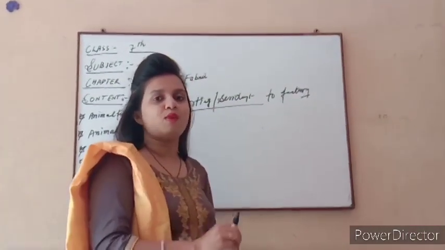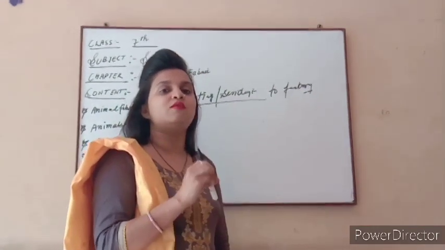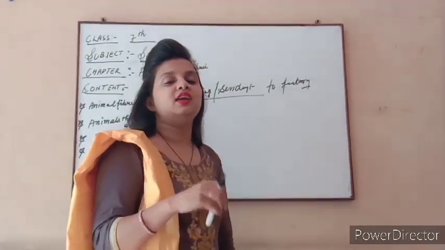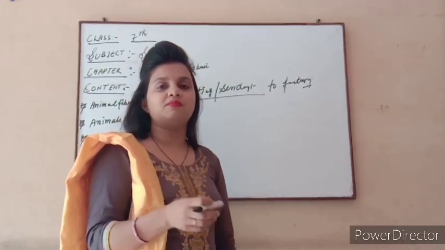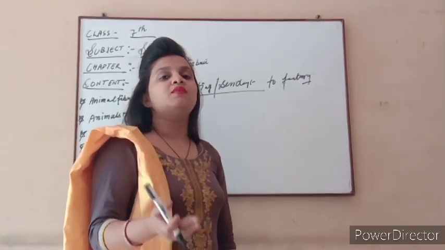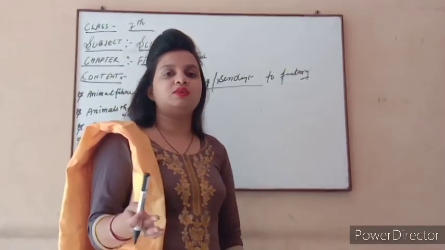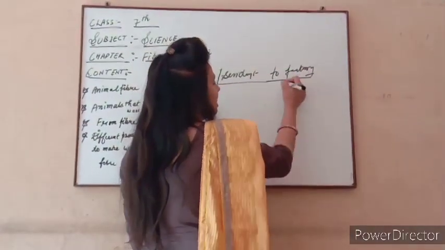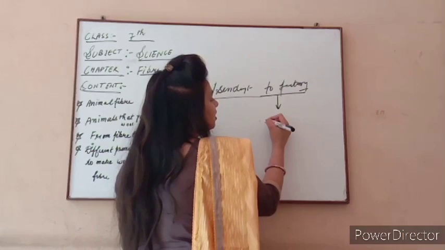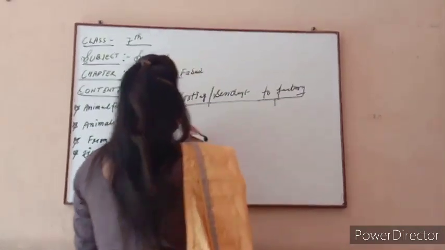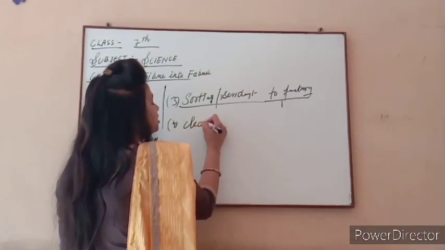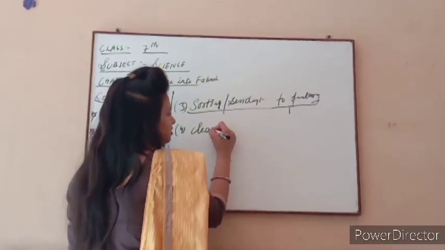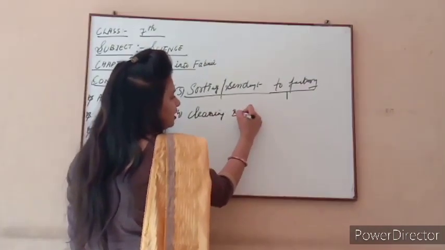So sorting is a very important process, in which the fiber wool which we get from the sheep is sent to factories to be changed into different varieties or different colors. At the time of sorting, again you will see the wool contains some dust.